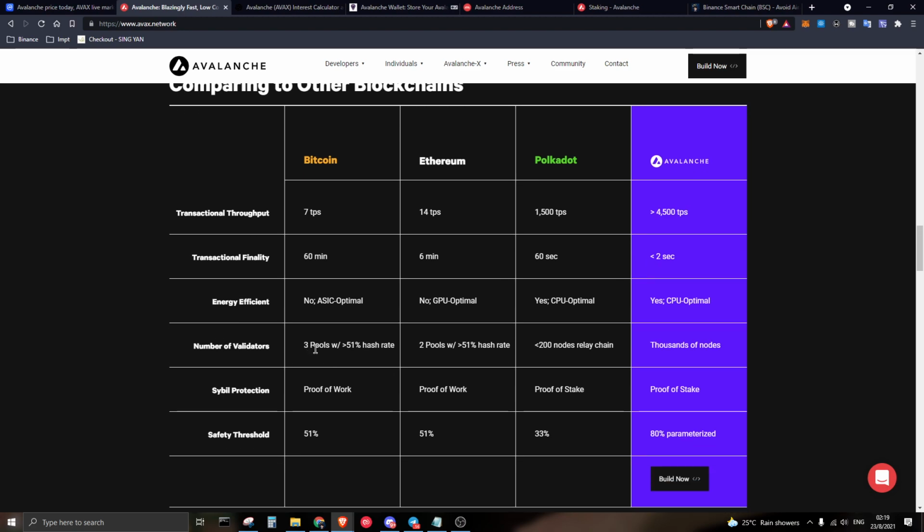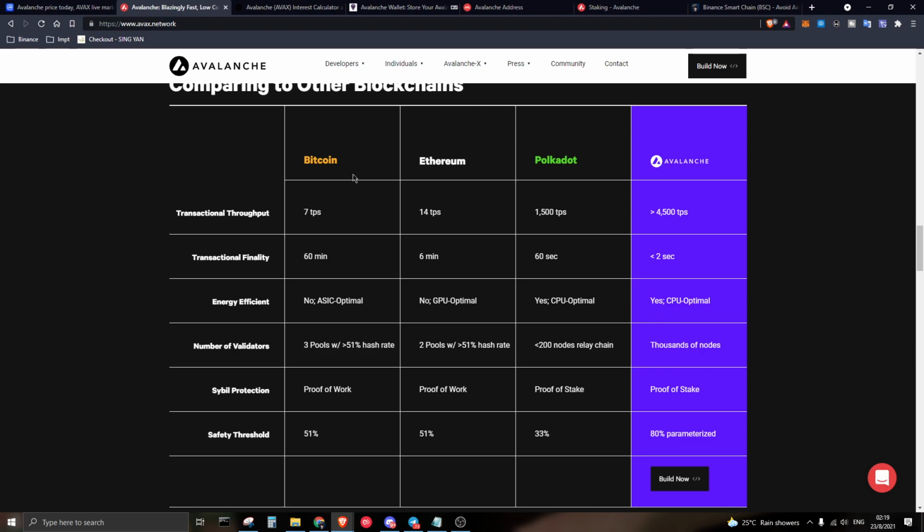So over here, we want to talk about the nodes. For the number of validators on Bitcoin, there's like 3. Right now we can see that Bitcoin is advertised as having 3 major pools with more than 51% of the hash rate of the whole ecosystem. For Ethereum it's the same thing with two pools, and for Polkadot 200 nodes. But on Avalanche itself, they advertise they have 1,000 nodes, and from there, this is trying to defeat the blockchain trilemma.